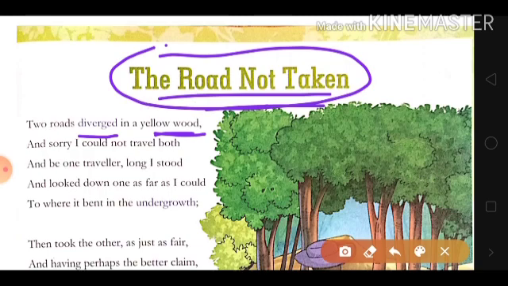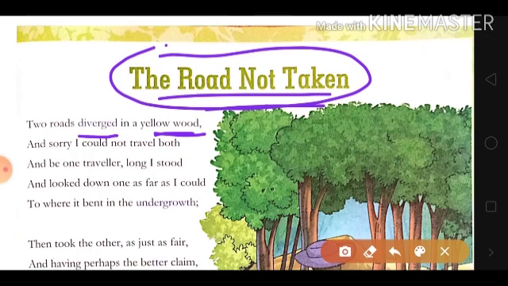So the poet says, two roads diverged in a yellow wood, and sorry I could not travel both. The second line, he realizes that he's feeling sorry. He realizes that as a traveler, traveling both roads was of course impossible. Since he was all alone, he cannot travel on both the roads. Sorry. And be one traveler, long I stood. So what he did, he stood there for a long time. He is standing there and making up his mind on which route to take.